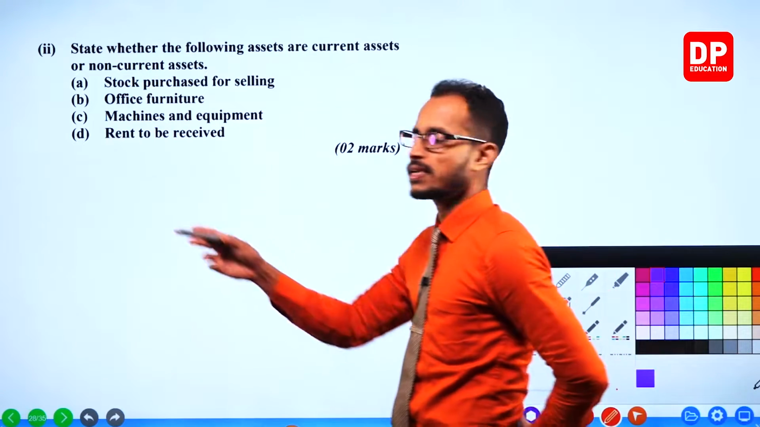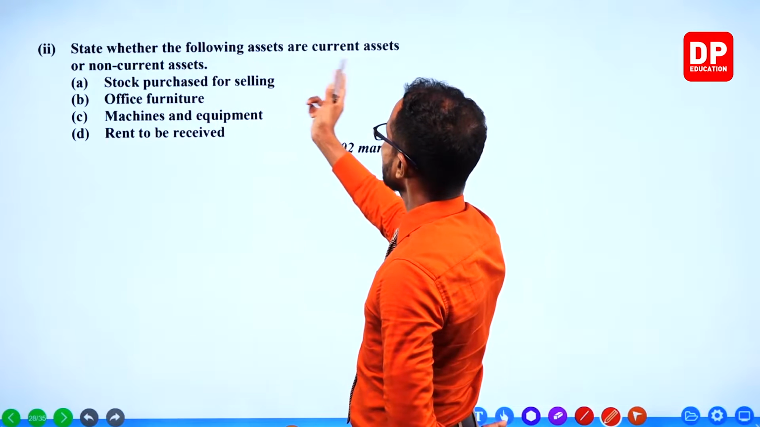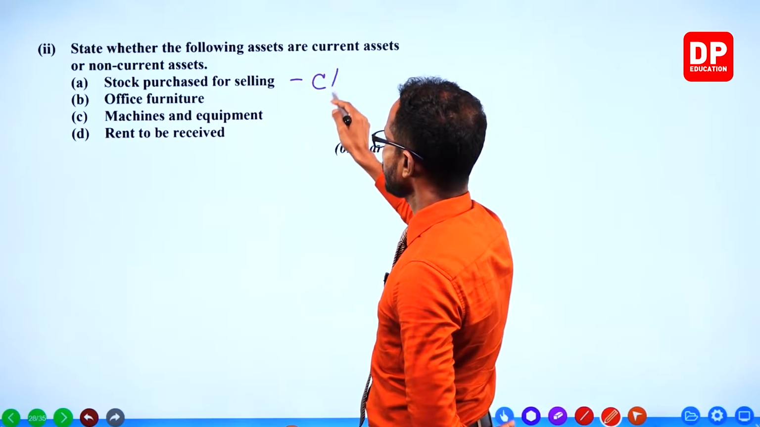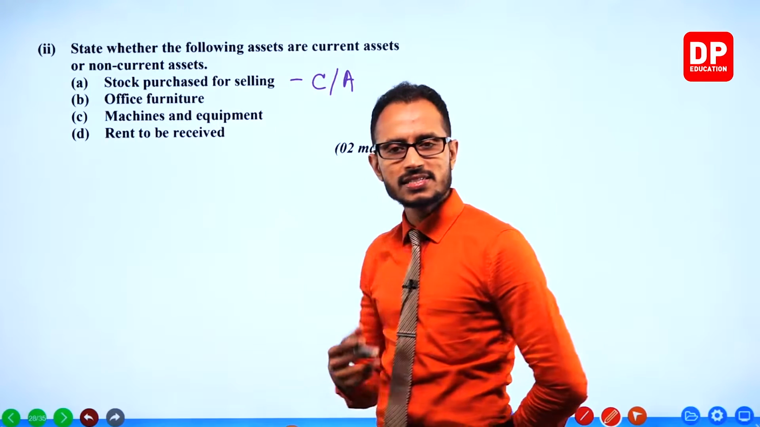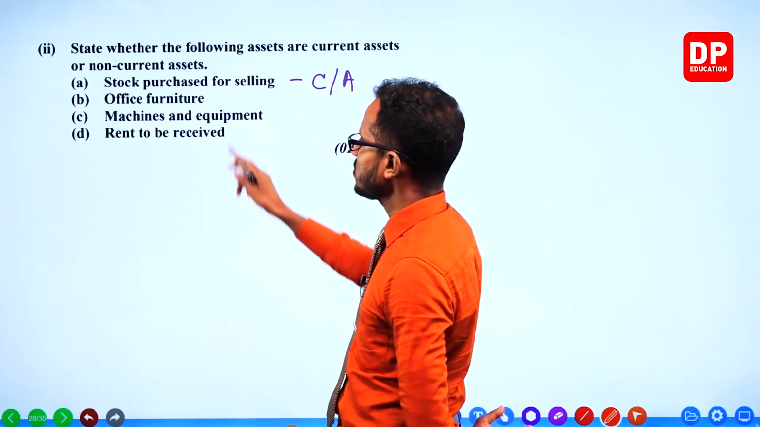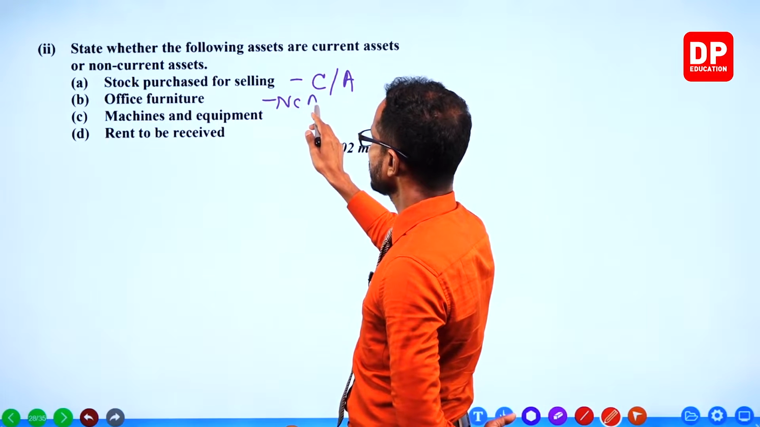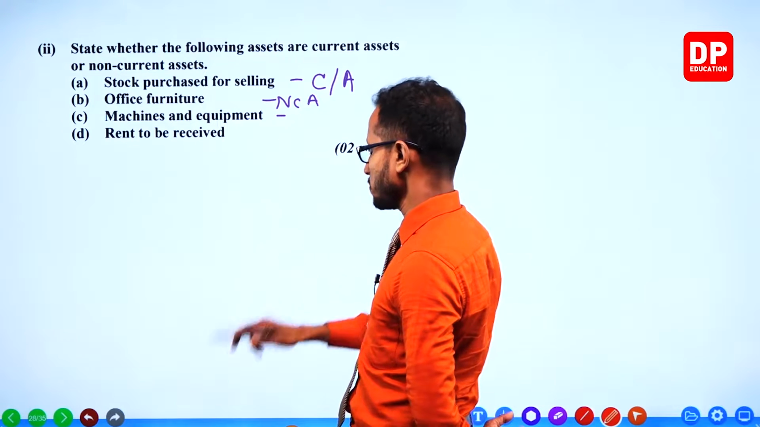Such easy questions, right? Following assets are current or non-current. Stock purchased for selling, current asset, because current assets are the short-term assets. Office furniture, non-current asset, because office furniture means